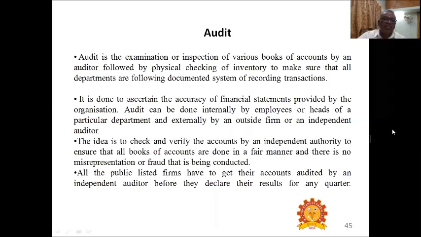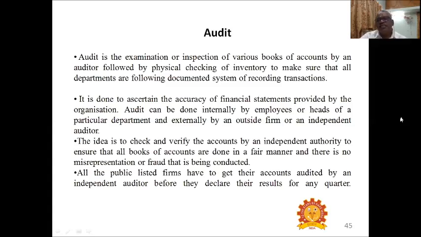Audit. Audit is the examination or inspection of various books of accounts by an auditor, followed by physical checking of inventory to make sure that the departments are following a documented system of recording transactions. Auditors will verify all the departments, whether they are doing the accounts in a good manner, and they are physically checking the inventory. Whether the receipts are based on the materials which are procured, or the receipts are not properly entered, all will be checked by auditors.